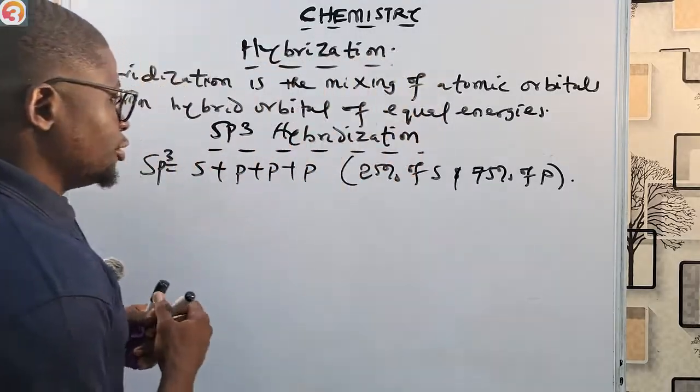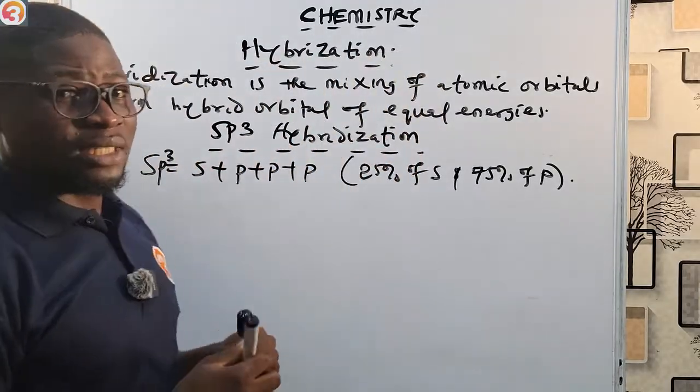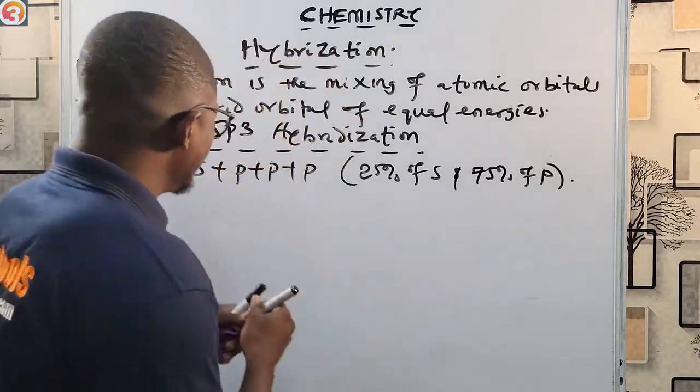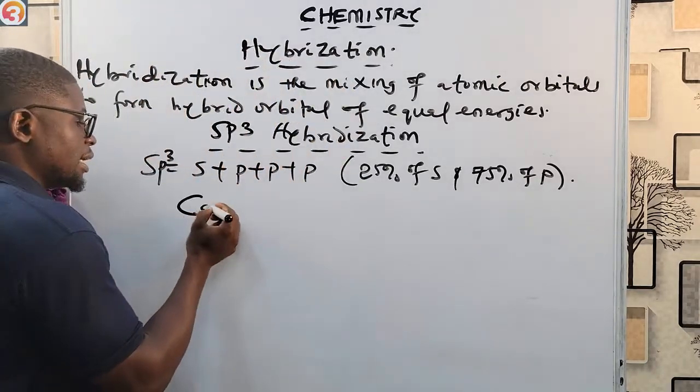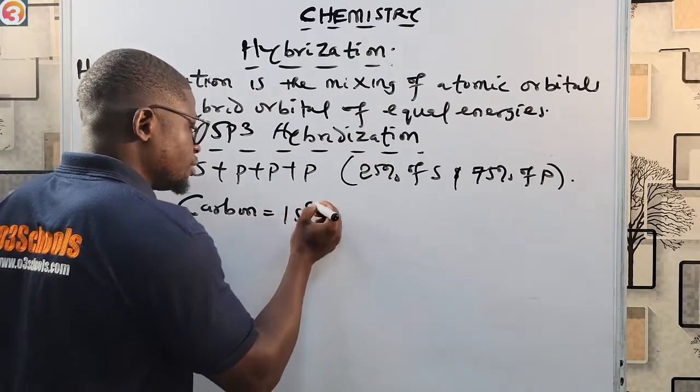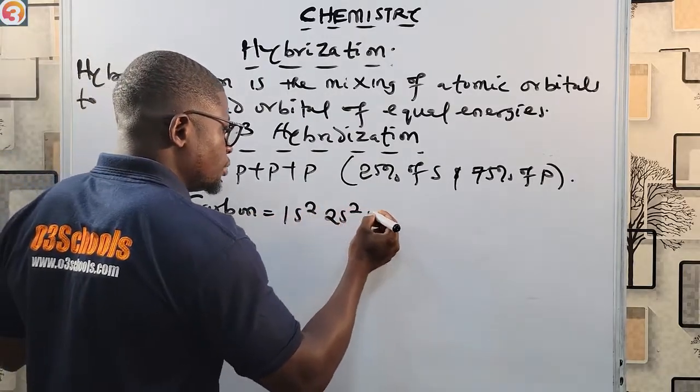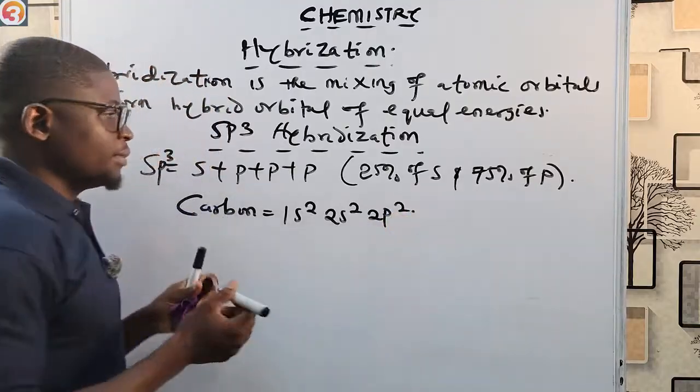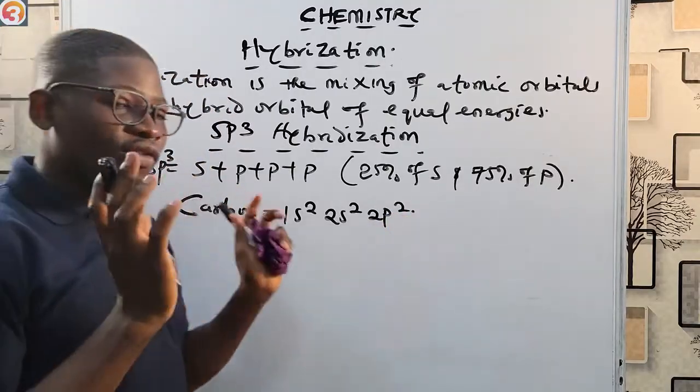Now carbon is the sixth element in the periodic table. That means it has 6 electrons in its atoms or shells. The electronic configuration of carbon is 1s2, 2s2, 2p2. This is the electronic configuration of carbon.